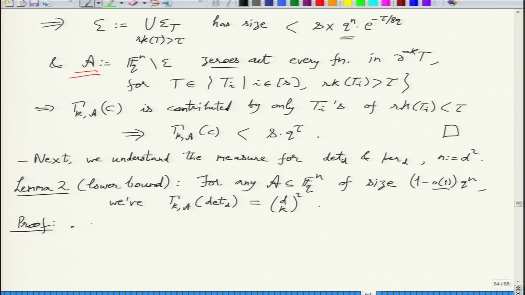So what we have to do is consider the rank of the matrix M_k(det, A). Again recall that the rows are k-order derivative operators and the columns are points, and the points are nearly all of the space F_q^n. So how do you lower bound this rank?